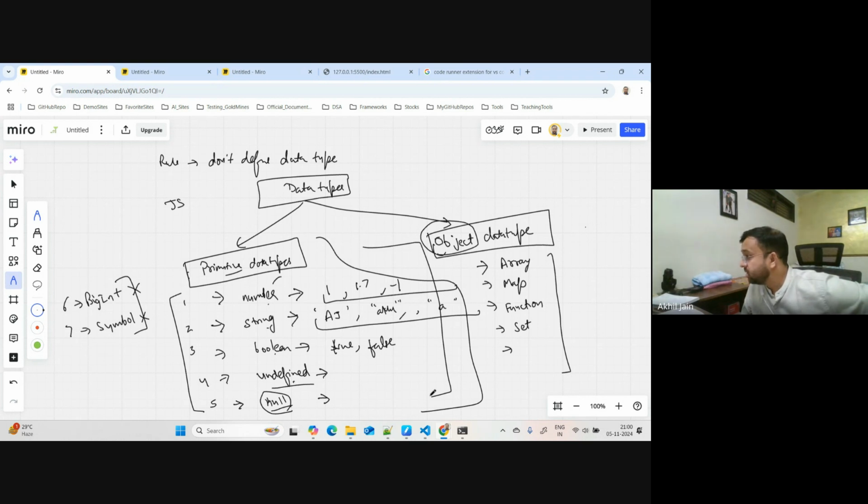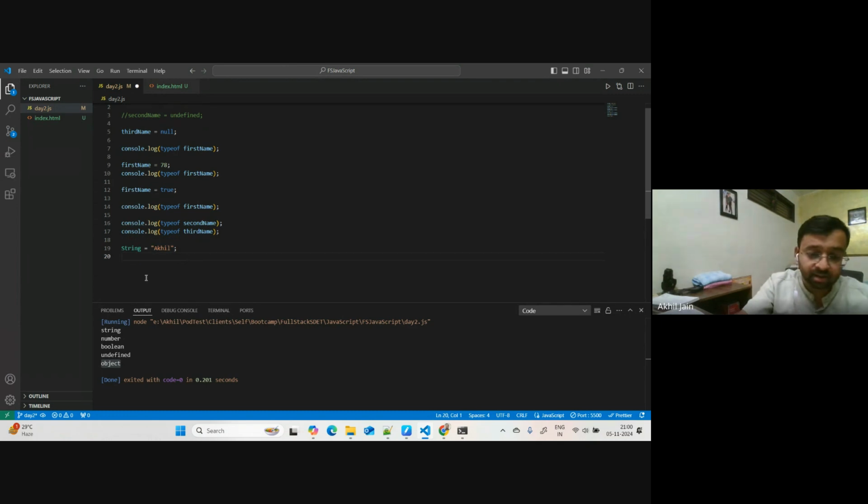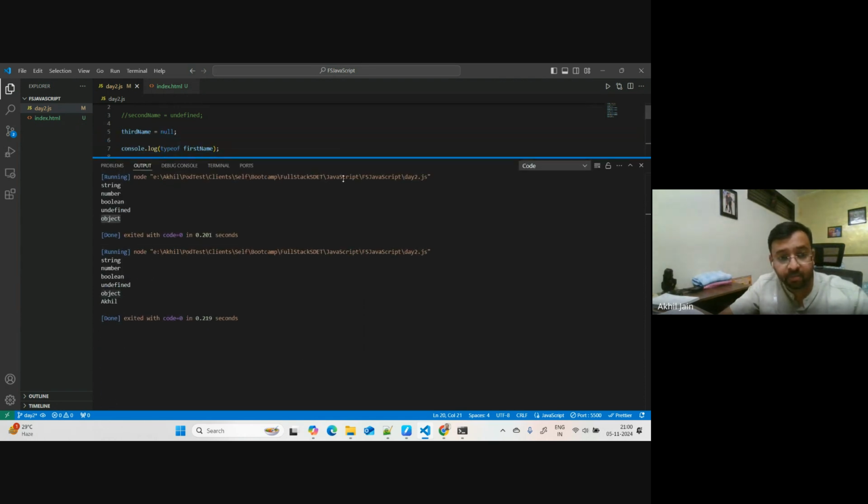So Anand, you are asking, is string a reserved keyword as well? I think yes, it's a reserved keyword in JavaScript. So you cannot create your variable with the name as string now. Let me try it, if it works or not. Let's say if I say string equals Akhil. Can I do this? I think it should be, or if I keep it as capital S, String equals Akhil. Okay, great. If I do console.log string, can we do this? Okay. No.